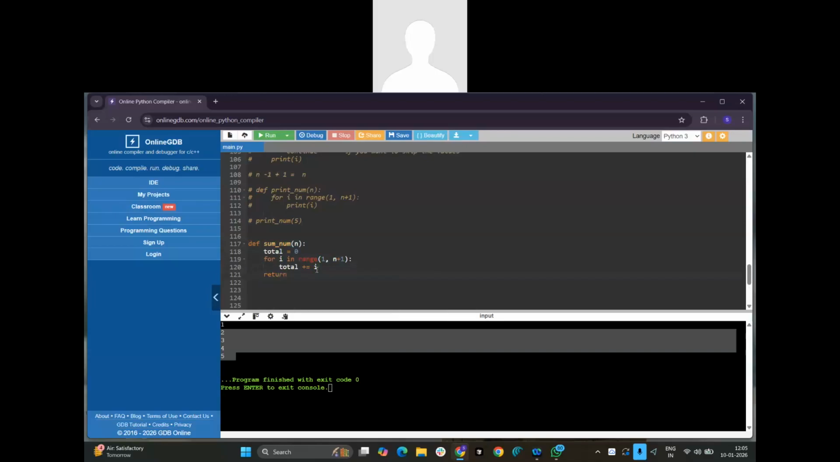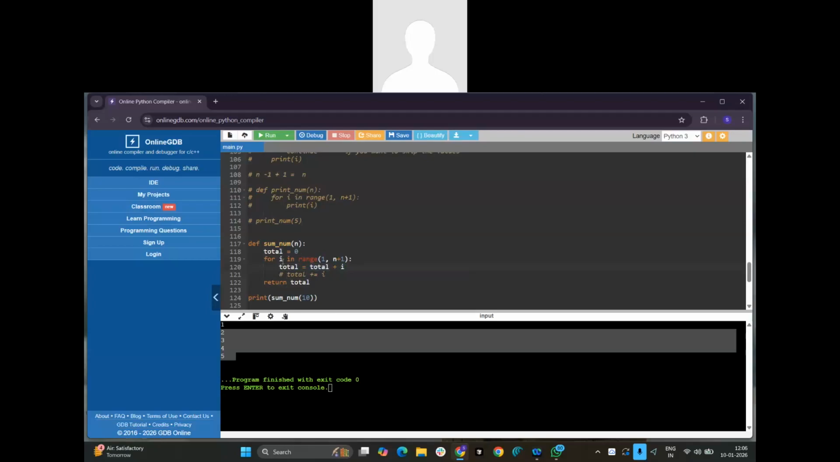I'll return total. So what is the execution here? Print the sum of some number, let's say I'll take 10. Whatever the I value, whatever range values come, first it will be total plus I. So total value is 0, 0 plus I. First it will become 0.